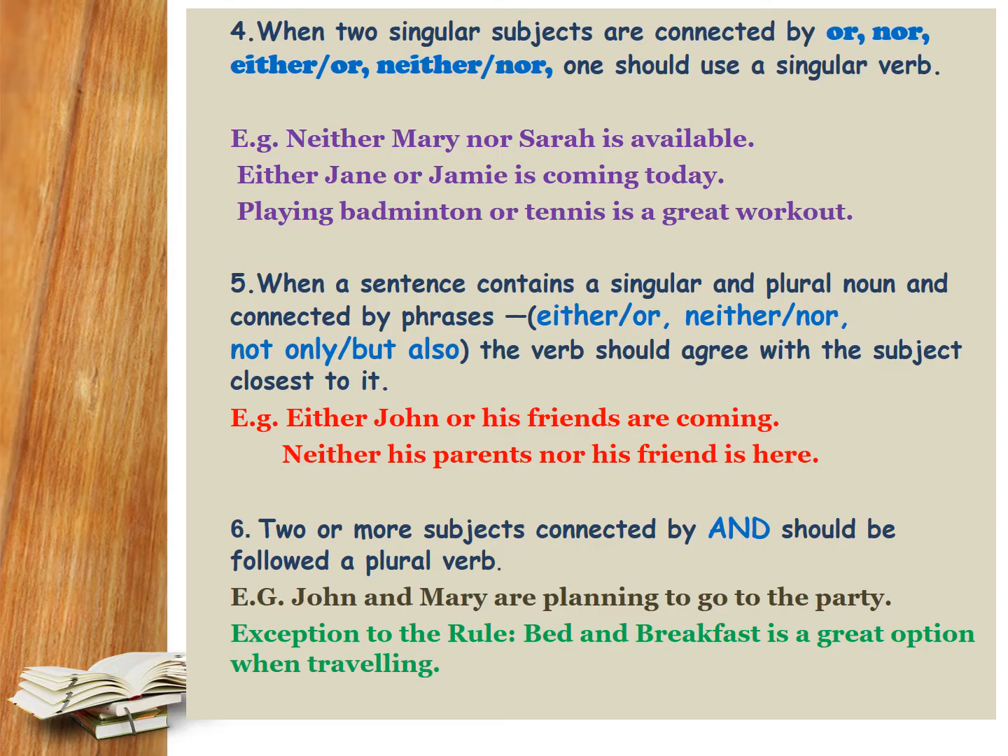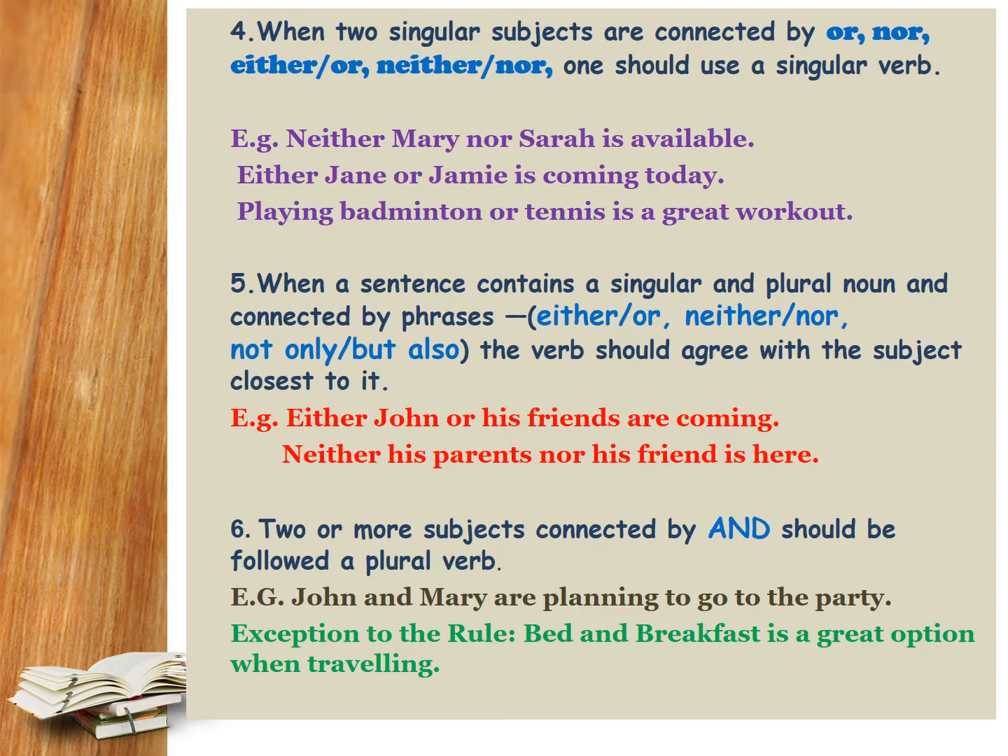When we have two singular subjects connected by or, nor, either or, neither nor, one should always use a singular verb. For example, neither Mary nor Sarah is available. In this example, Mary and Sarah are singular nouns. Hence, we use the singular verb is. Either Jane or Jamie is coming today. Playing badminton or tennis is a great workout.